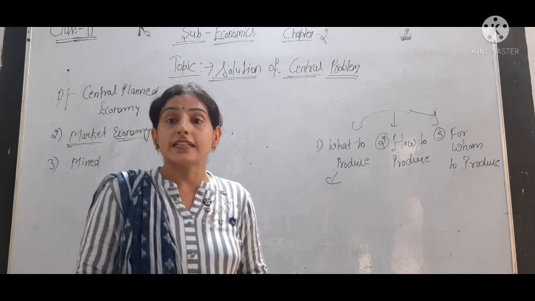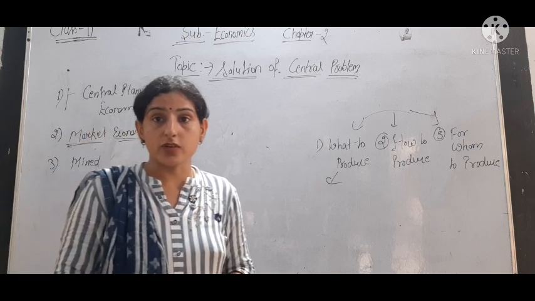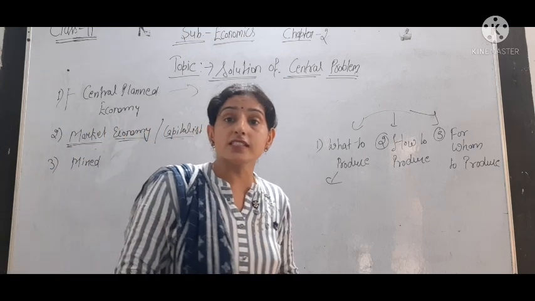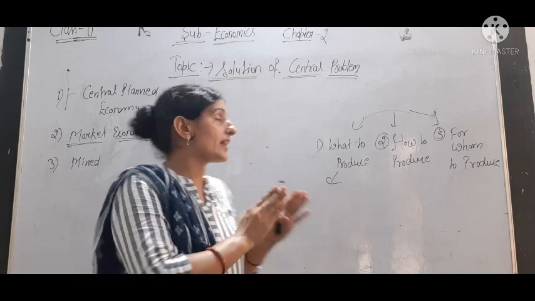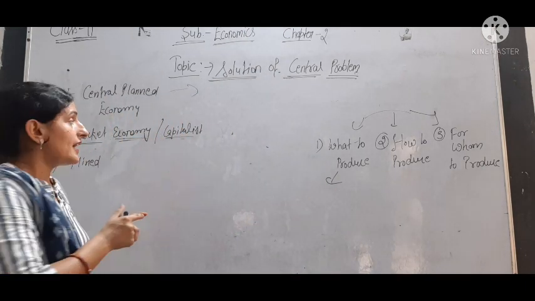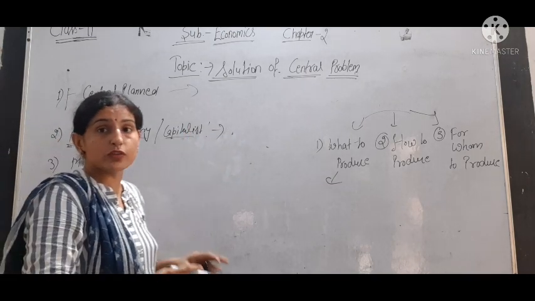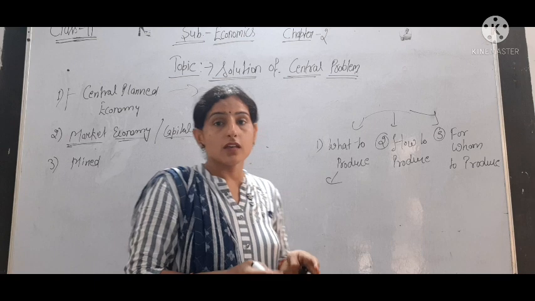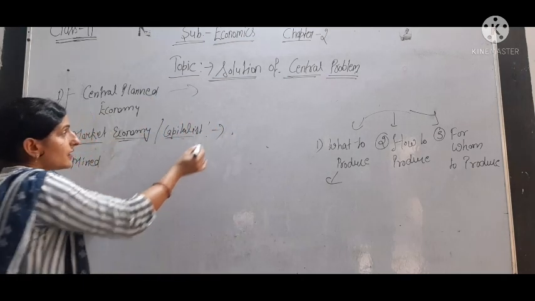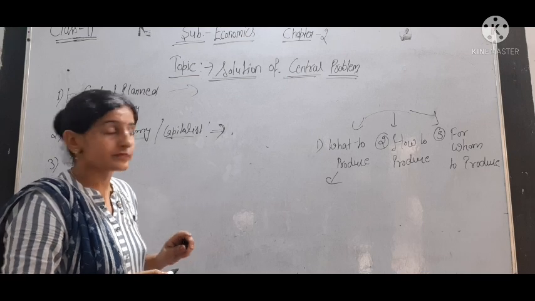All these decisions in a market economy are taken individually. The producer is free. He can decide himself what to produce, how to produce, and for whom to produce.